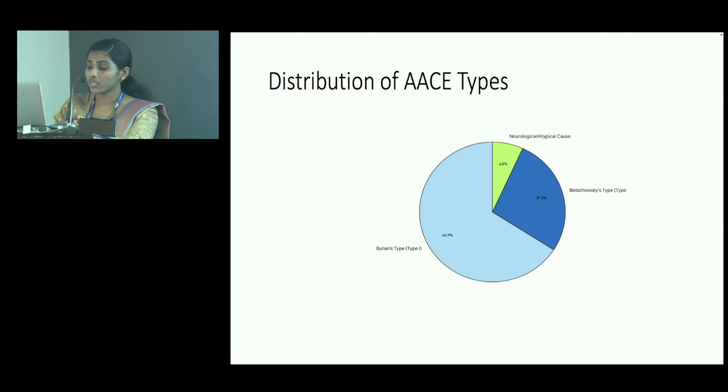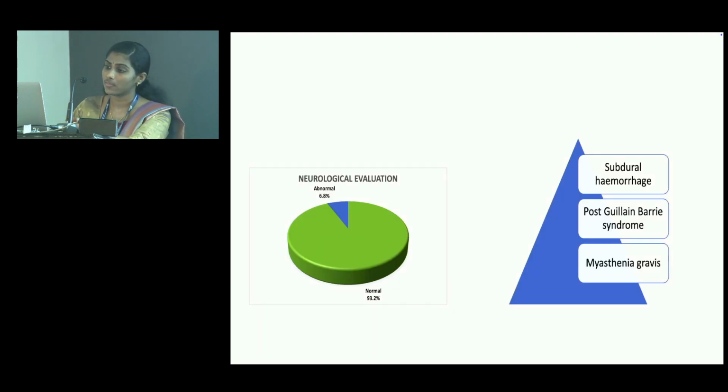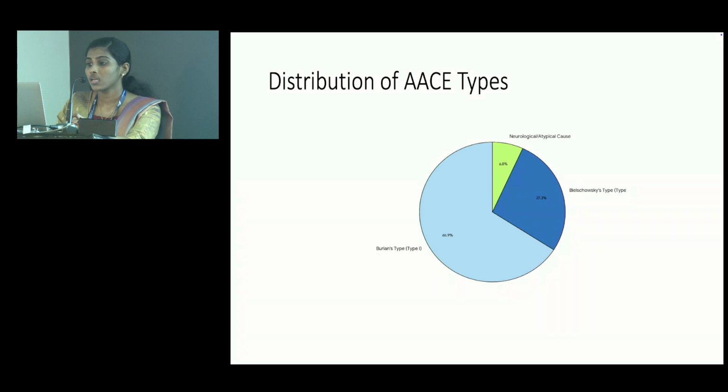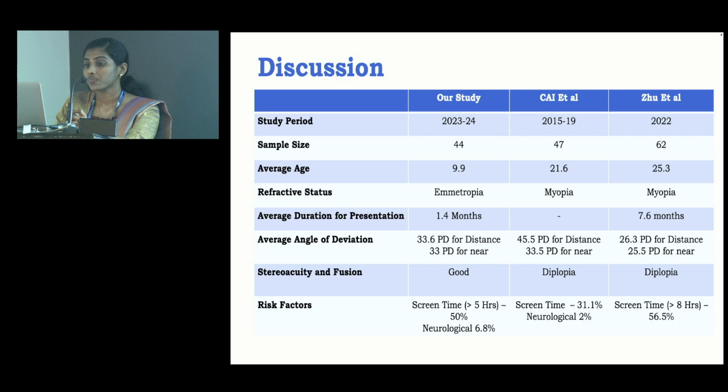Among the neurological causes, one patient had post-traumatic subdural hemorrhage, one patient had post-Guillain-Barré syndrome, and one patient had myasthenia gravis. The distribution of ACE was 66% Burian type, 6.8% neurological causes, and 27 patients belonged to Bielschowsky type.